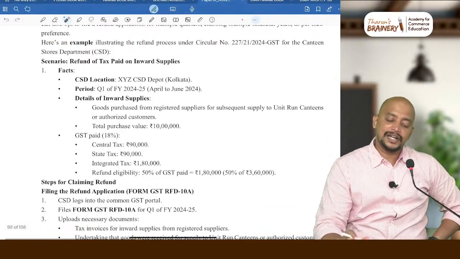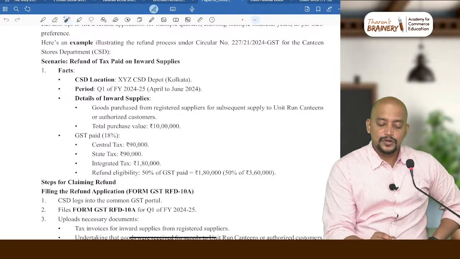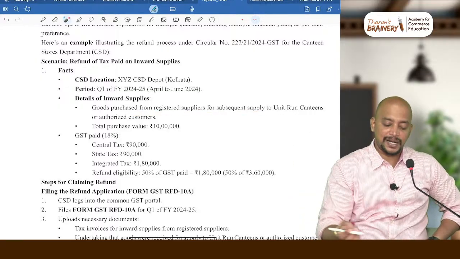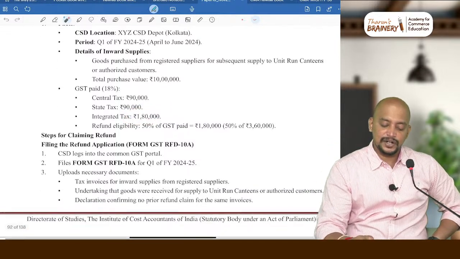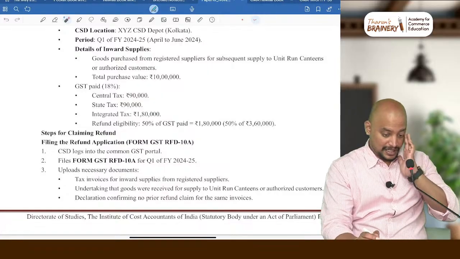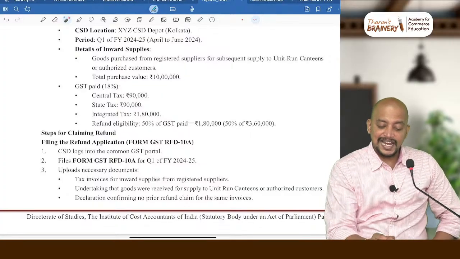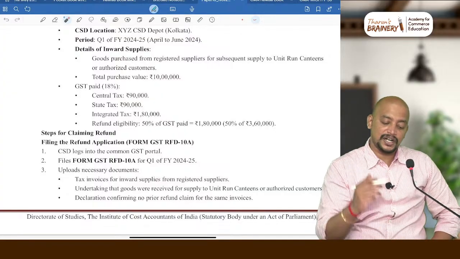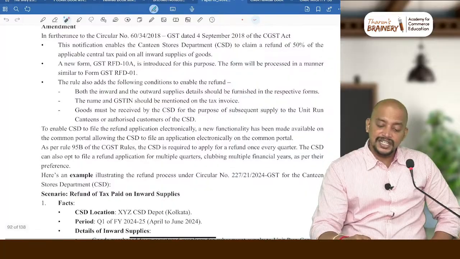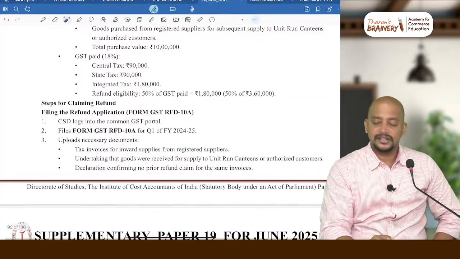Okay. Now look into an example. So there is a CSD which is in Kolkata, first quarter, goods purchased from registered supplier for subsequent supply, total purchase value 10 lakh, 10 lakhs into 18%, that is 1,80,000, 1,80,000 into 50% is what? So 60,000. Okay, I don't know how they have calculated 3,60,000 into 50%. It is 1,80,000 into 50%. Okay, that is literally 90,000. Logically 90,000. Whatever is the 50% of the GST paid on inward supplies. Okay, here there is a mistake, but ChatGPT can make mistakes.